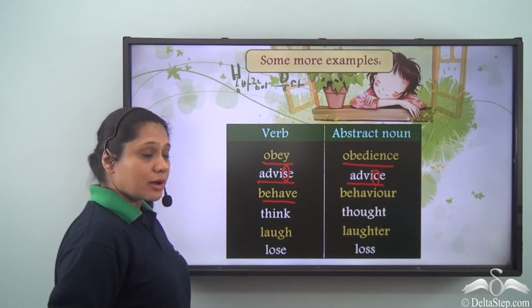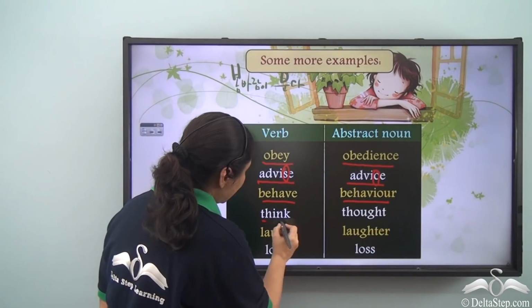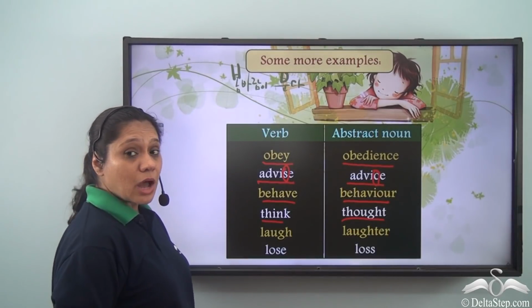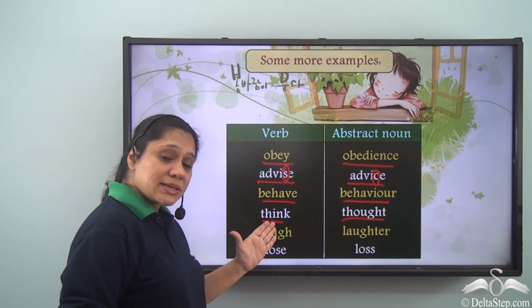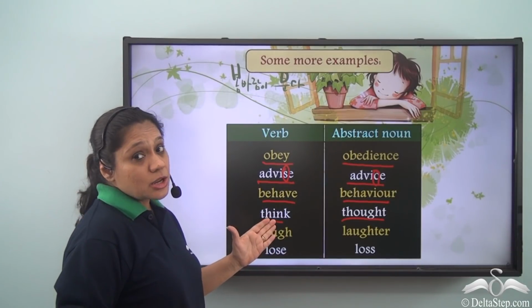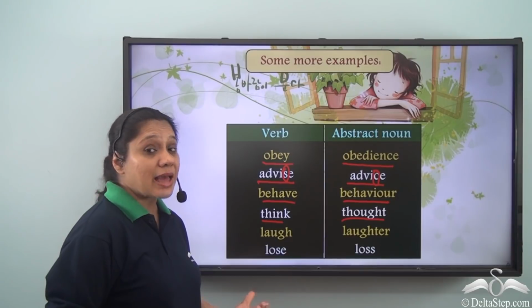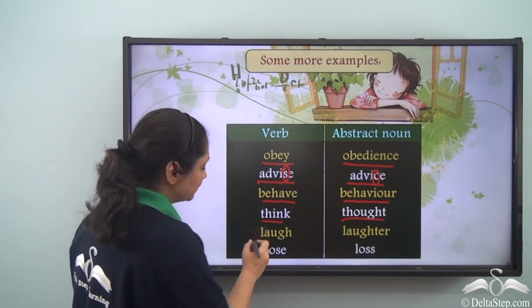Behave is a verb and behavior is an abstract noun. Think is a verb and thought is an abstract noun. Now you also know that thought is the past tense form of the verb think. Now don't get confused. See its usage in the sentence and then decide if it's an abstract noun or not.